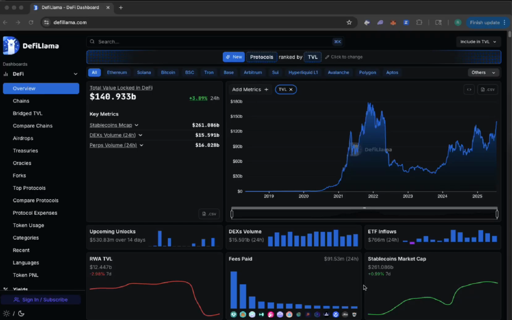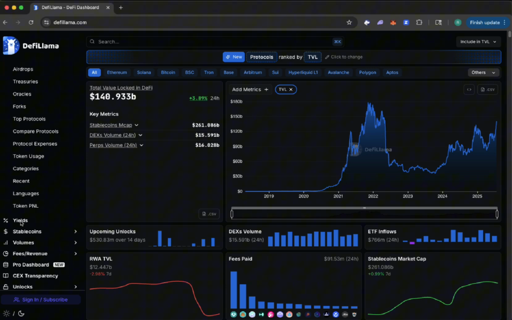I wanted to make a quick video about one of my favorite tools that I use to find stablecoin yield in DeFi. It's this website, DeFillama, which you can use to find all different types of yield opportunities within the DeFi ecosystem on basically every single layer 1 blockchain and every layer 2 blockchain. I'm going to use this video to quickly show you how I use it just to find stablecoin yields. So we go to DeFillama.com.